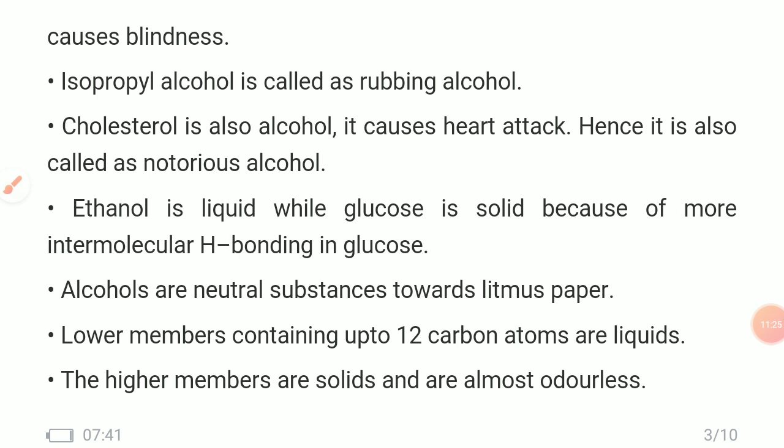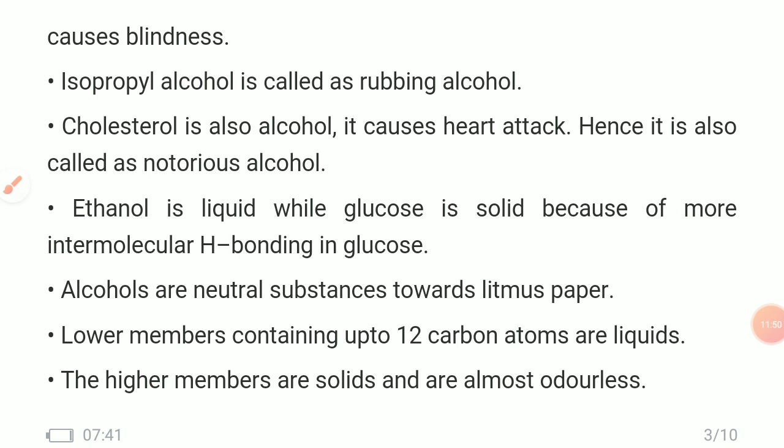And ethanol. Ethanol is a liquid while glucose is a solid. Here ethanol also contains the OH group. Glucose also contains the OH group, but ethanol is in the liquid form, and glucose is in the solid form. Why?